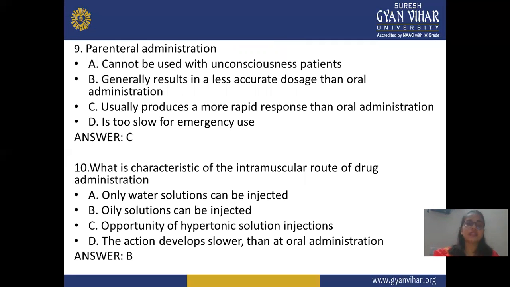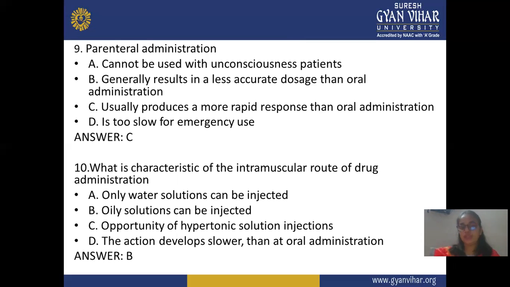Next, tenth question: what are the characteristics of the intramuscular route of drug administration? A is only water soluble solution can be injected, B is oily solution can be injected, C is opportunity of hypertonic solution injection, and D is the action develops slower than oral administration. In this, you need to know the characteristics of intramuscular administration.